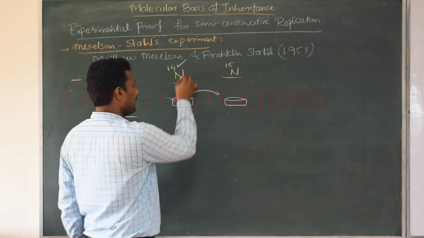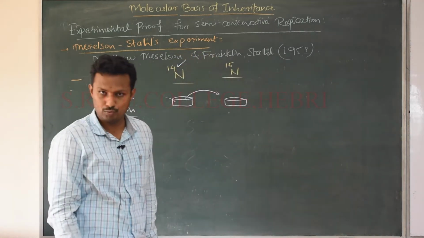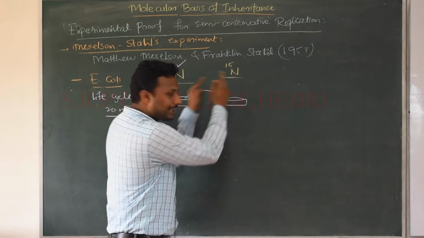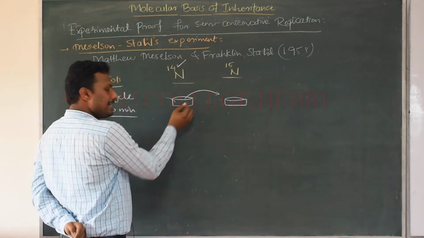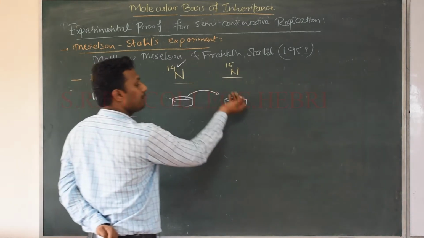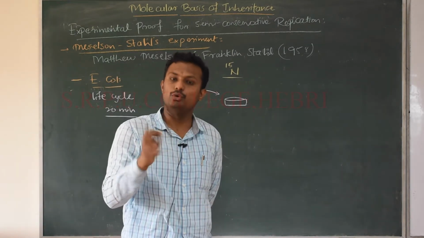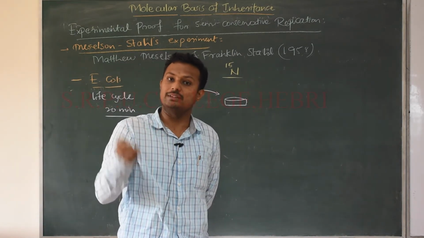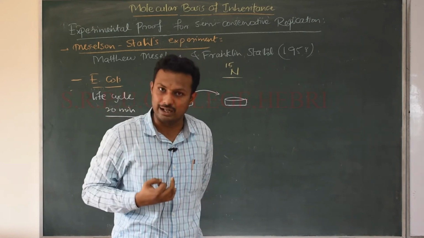Whereas in this case the heavy nitrogen was there. The only source of nitrogen in this case was what? Heavy nitrogen. That means these bacteria, which were all having the normal nitrogen, when they were transferred to the new medium consisting of the heavy nitrogen, they have no other option than using that source of heavy nitrogen for the production of new DNA strand, right?